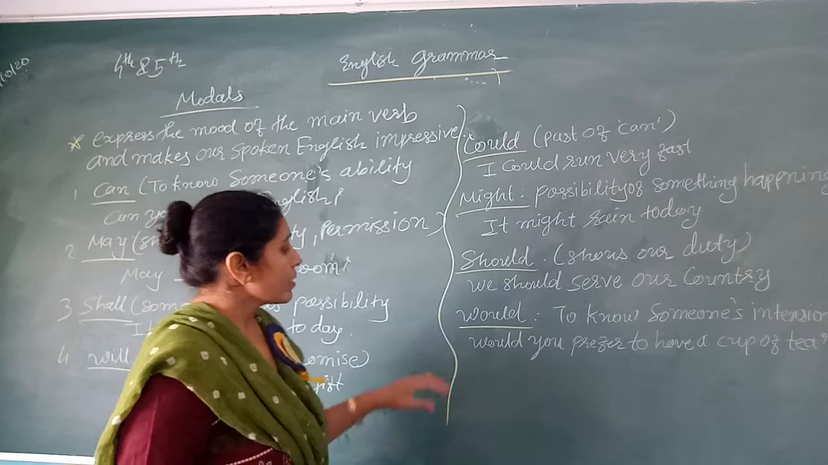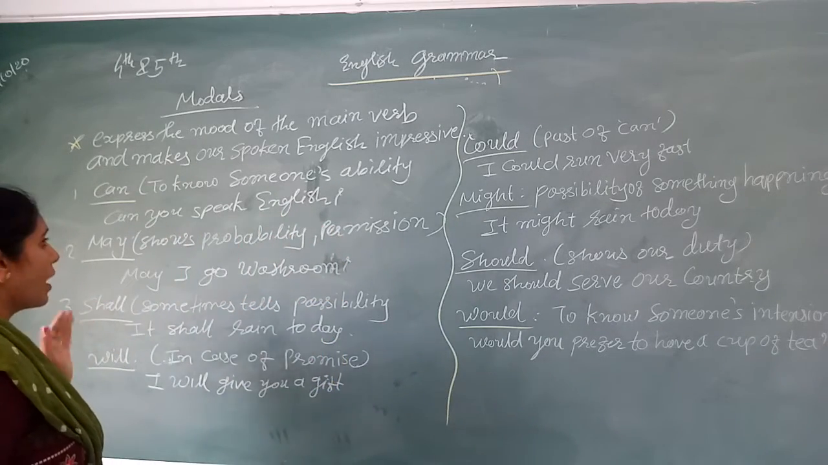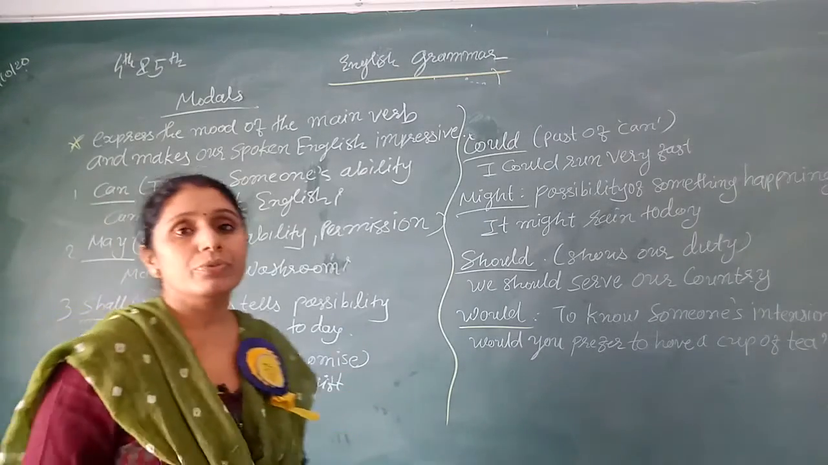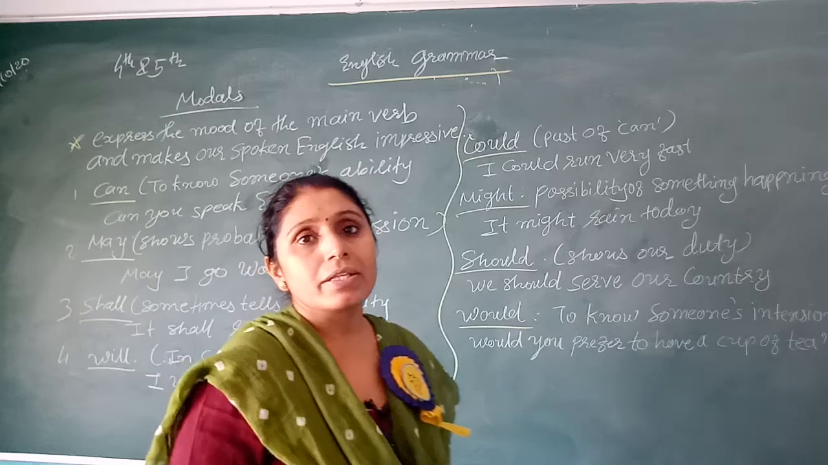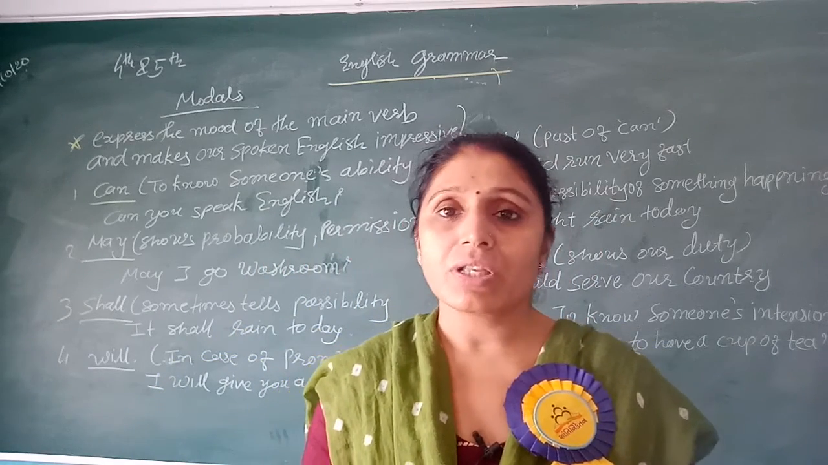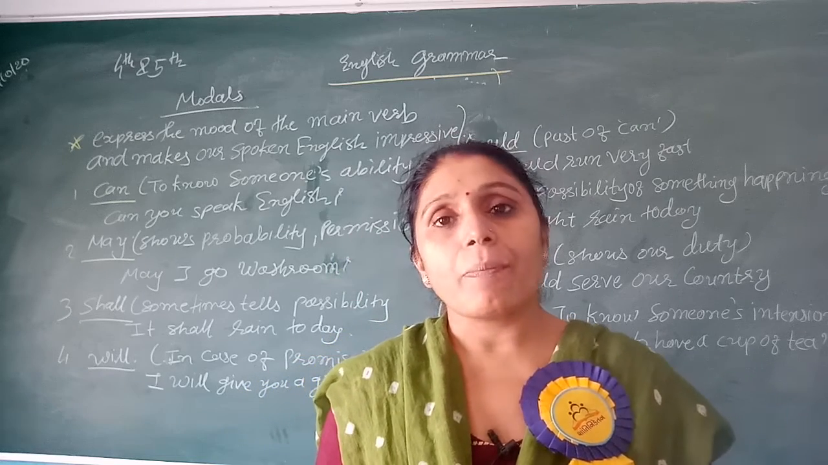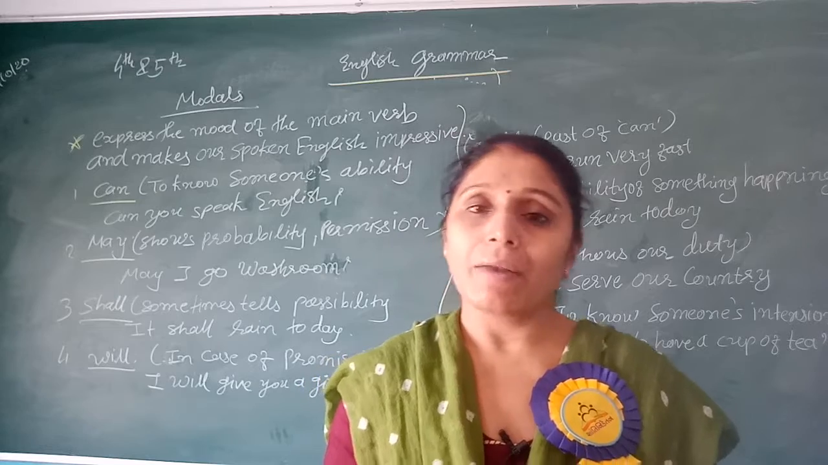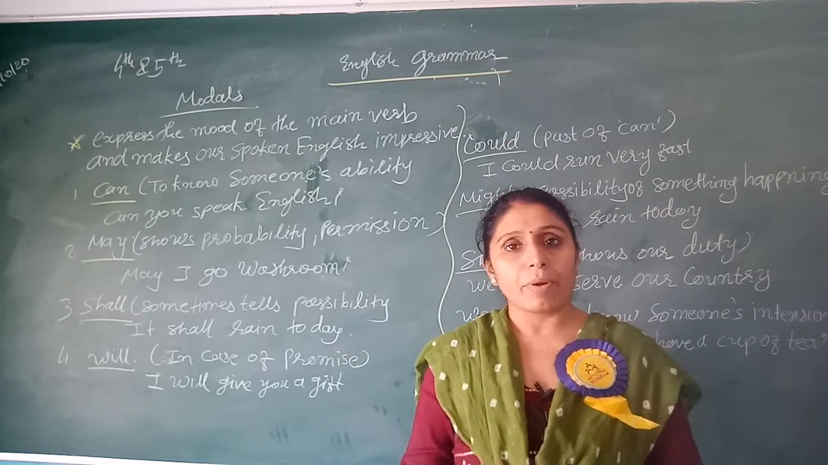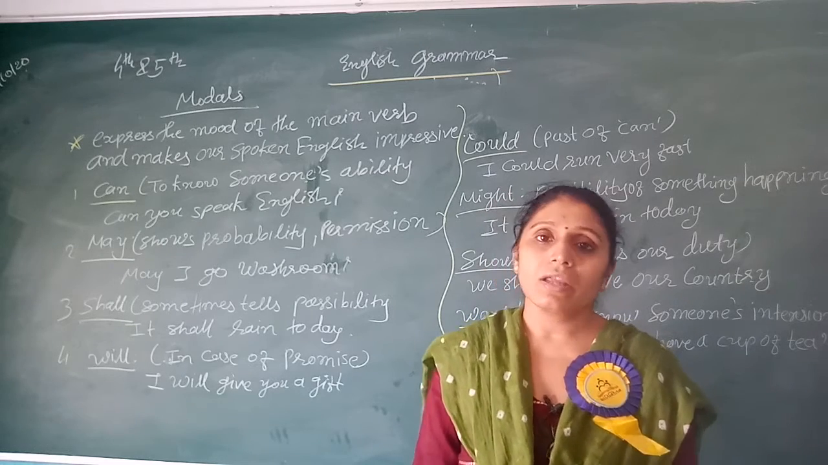So we already learned about can, could, may, might, shall, should, will, would. These modal auxiliaries we can use in many ways. So in this grammar chapter there are prepositions, conjunctions, and modals, and there are exercises in your grammar book also. Then you can do them and learn at home.